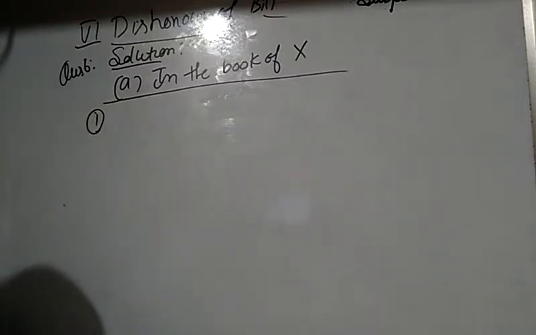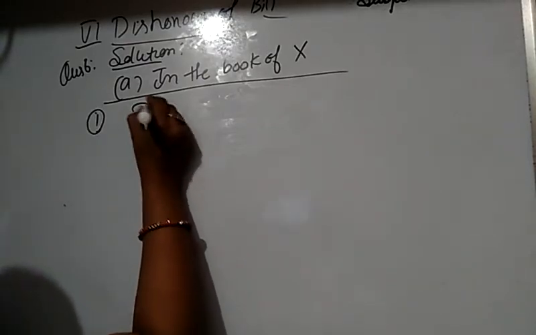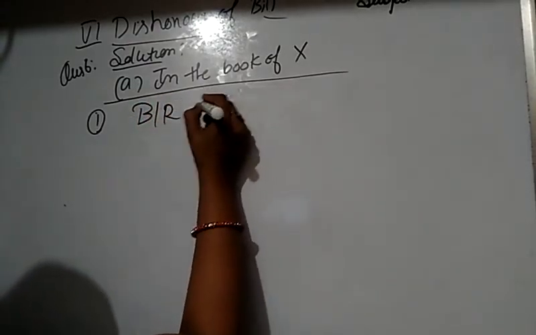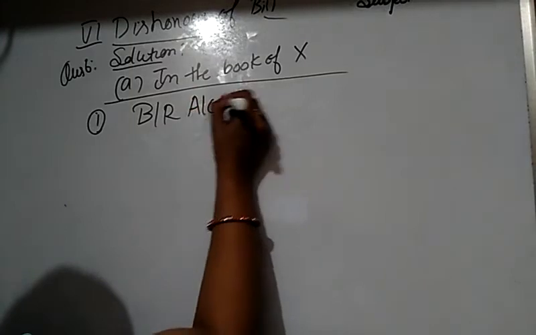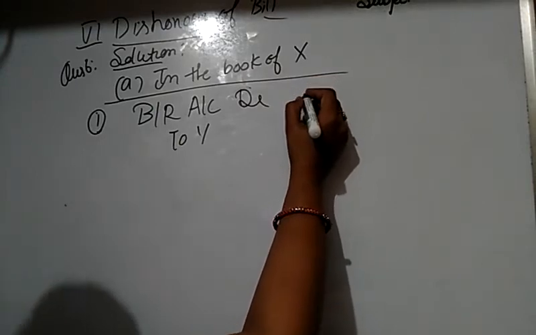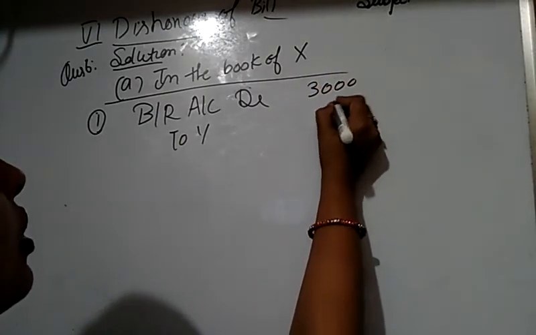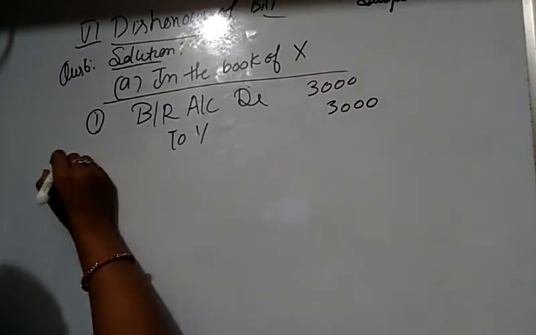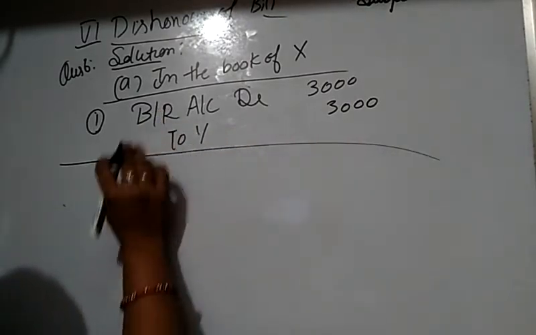First, when the bill is accepted, the journal entry is bills receivable account debit to Y, the drawee. The amount of the bill is 3,000.